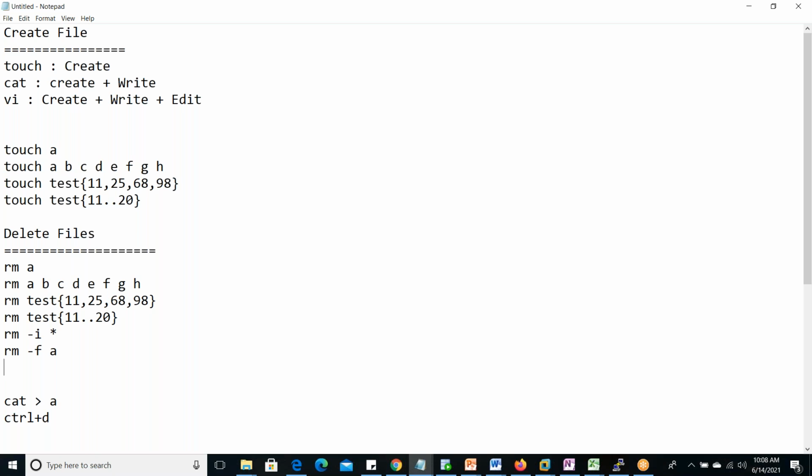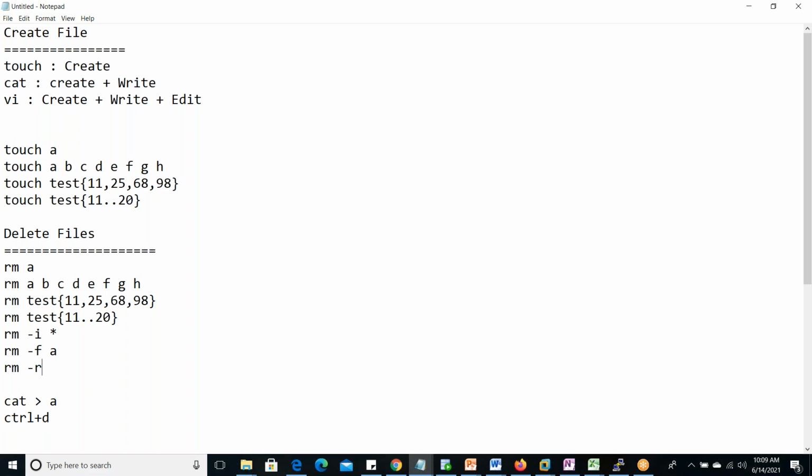And another option is there in rm: r. Last time we did that r. If files and directories both combinations are there, then we can give -r. Otherwise, -r is not required. R is for recursive. Recursive means a hierarchy structure, a tree structure. So if any tree structure is there and that has directories as well as files, then we can give rm -r.